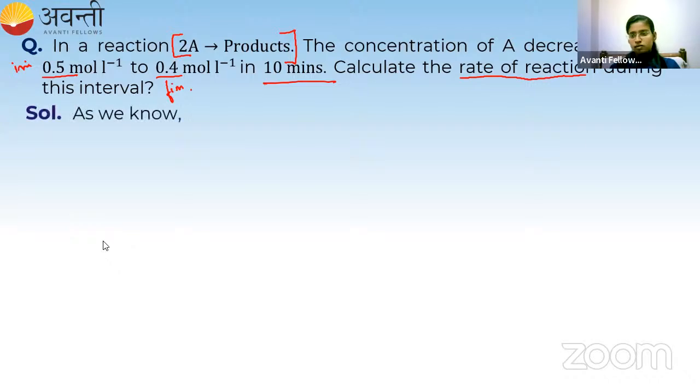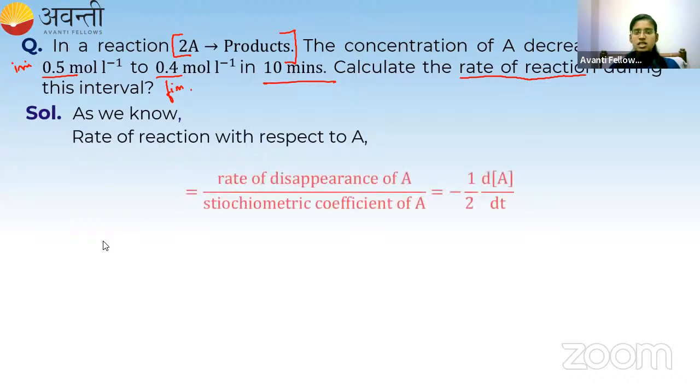We know how to write the rate of the reaction with respect to A, right? So what is it? It is equal to minus 1 by 2 dA by dt. Minus dA means, what is this dA?